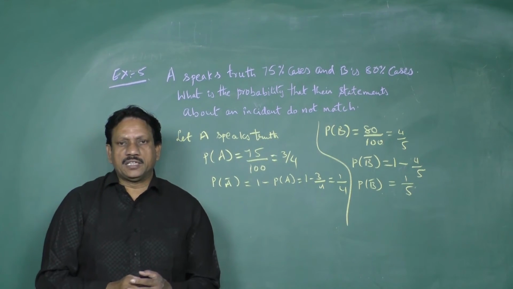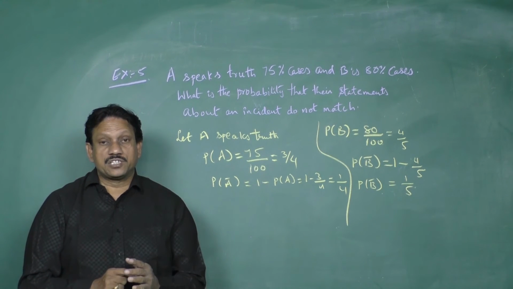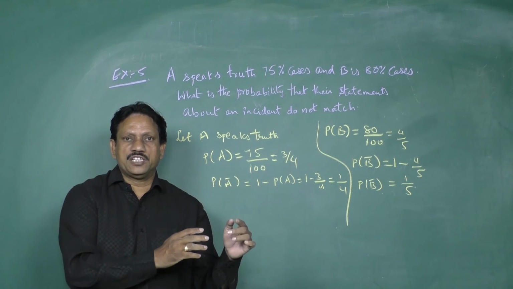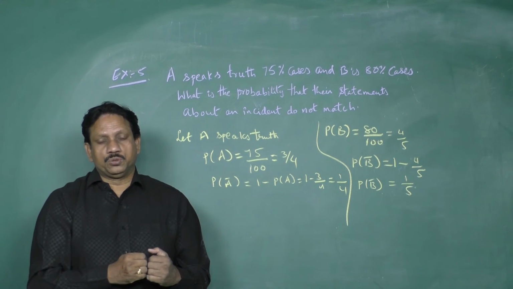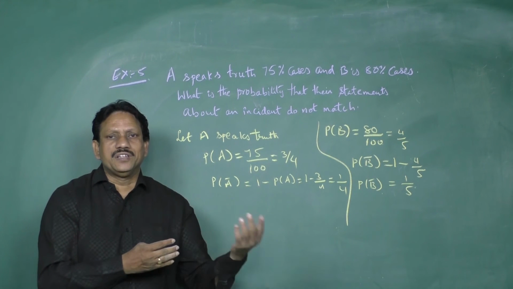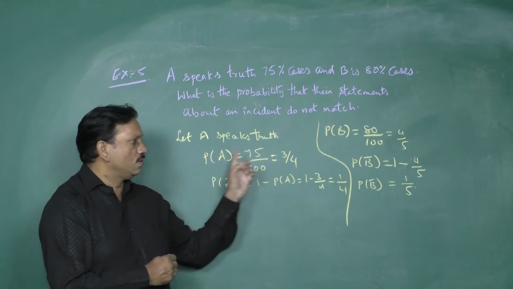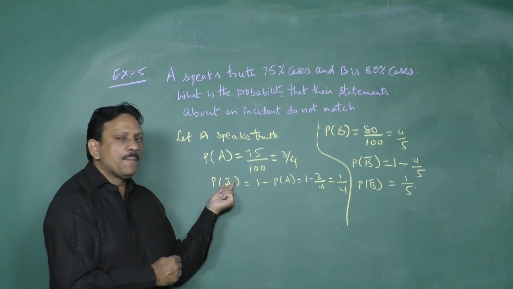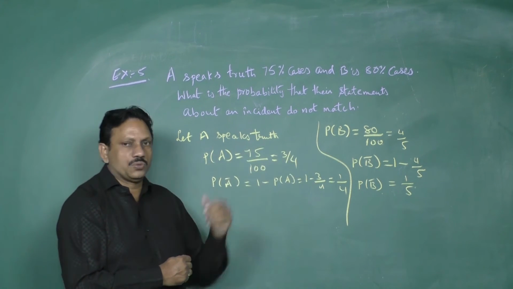Now, the probability that the statements do not match. That means if A is speaking truth, simultaneously B is not speaking truth; if A is not speaking truth, B speaks truth. A not speaking truth means A speaks false. So A complement is false, B complement is false, and the others are true.